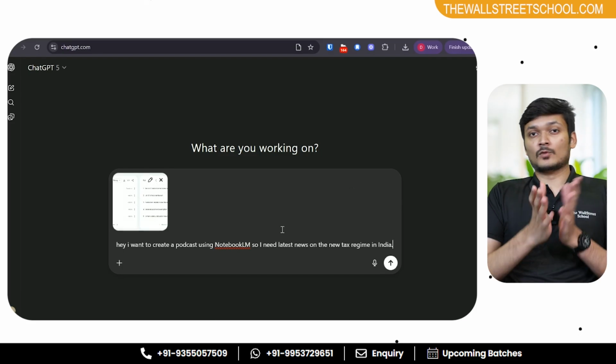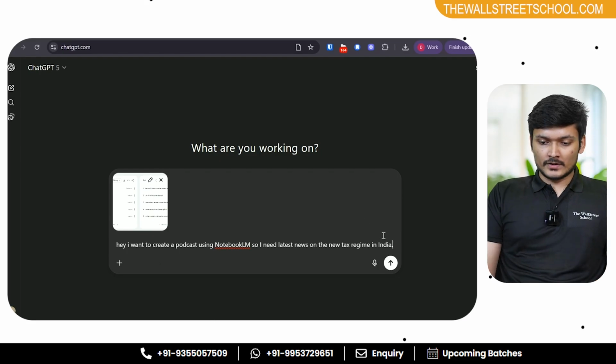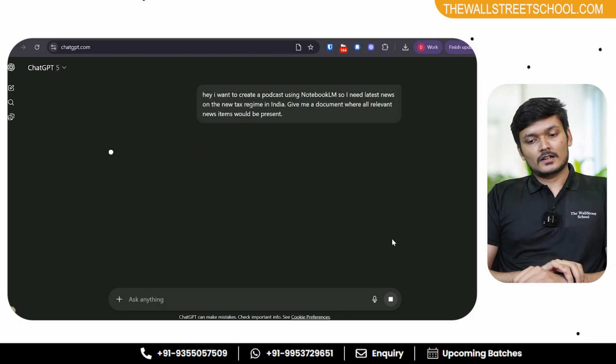So now ChatGPT has more context, like, okay, what do you want to do, and what is it more regarding? And then we are gonna say, give me a document where all relevant news items would be present, and let's press enter.